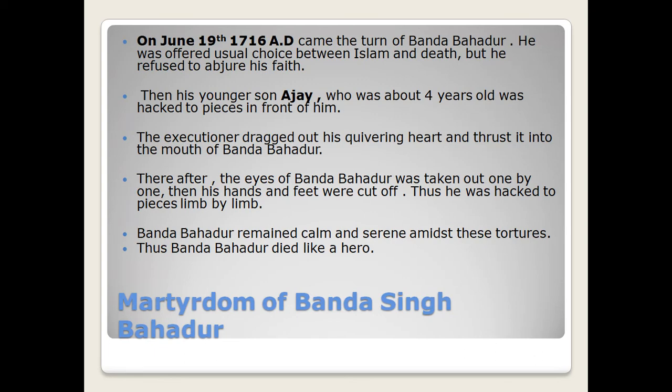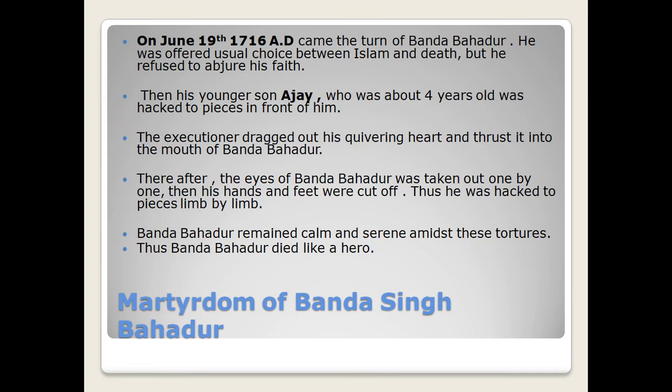The executioner dragged out his quivering heart and thrust it into the mouth of Banda Bahadur. Thereafter, the eyes of Banda Bahadur were taken out one by one, then his hands and feet were cut off. Then he was hacked to pieces, limb by limb. Every time a piece was being cut, he was asked, do you still want to be Sikh, or are you ready to accept Islam?